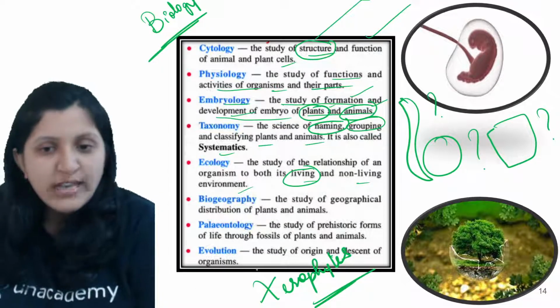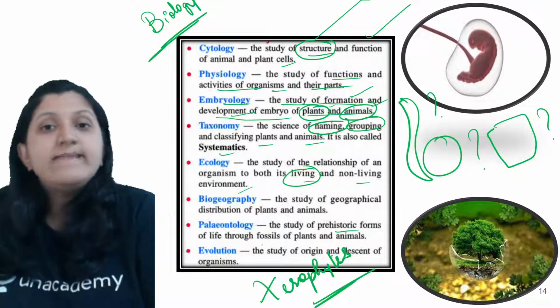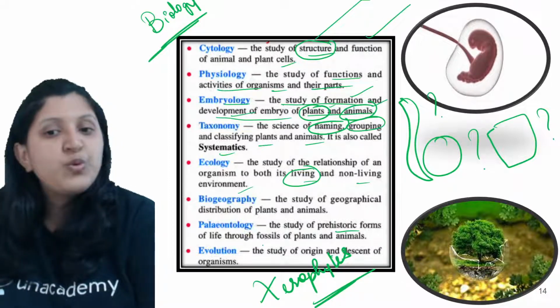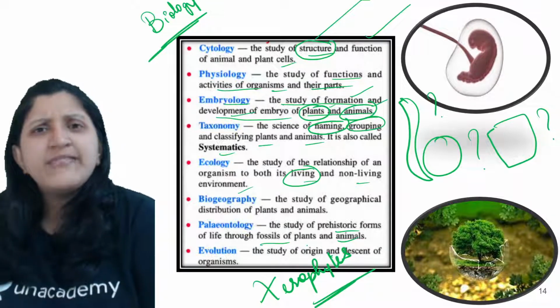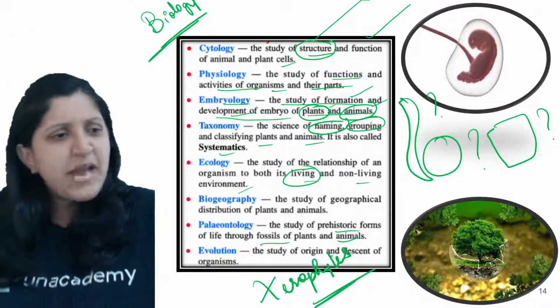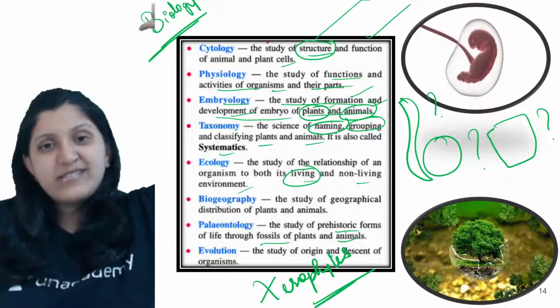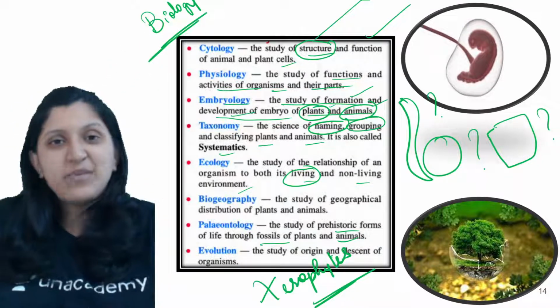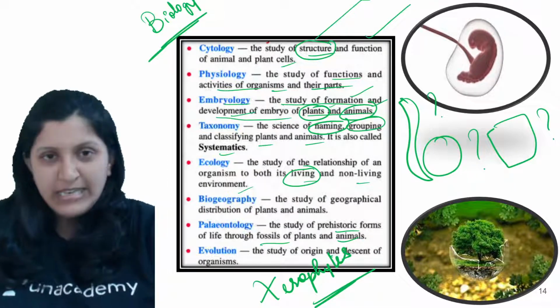Now paleontology: when we mention it, prehistoric forms of life can be understood through the fossils of plants and animals. There are many living fossils in the plant kingdom, which haven't changed since the Jurassic time period. Since then the plant has remained the same without even a little change.